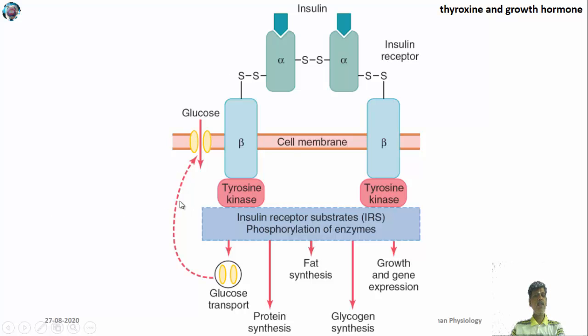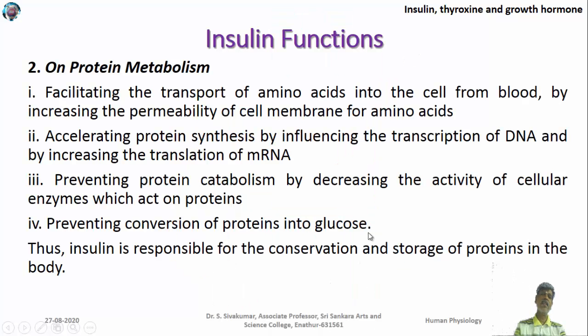Once the glucose is available inside the cell, it is converted into protein or fat or glycogen, or it may be used for some other energy producing purpose. So that is how insulin increases glucose utilization.